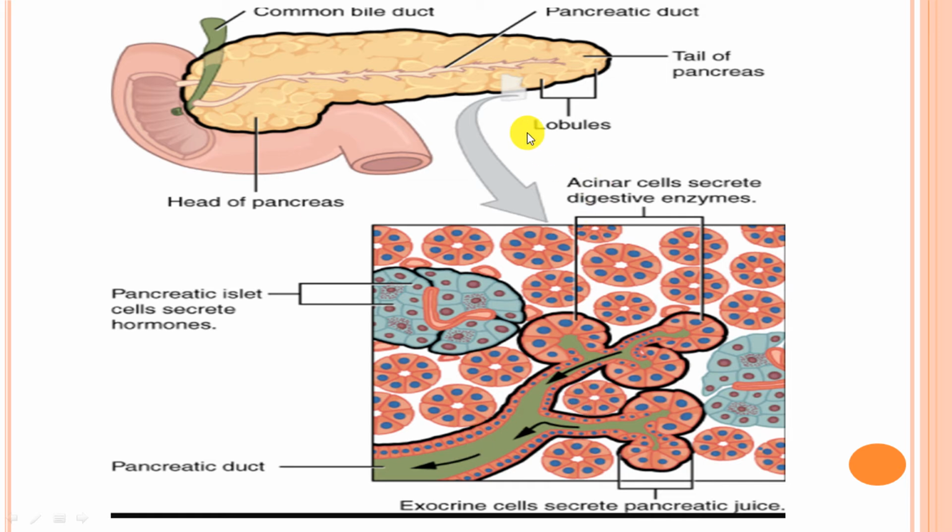Here we can see these acinar cells secrete the digestive enzymes. These acinar cells are combined together, one by one, and they have the lumen in the center, from where the enzymes or secreted juice drain from this side, and from these layers as well. Here they form the common duct coming outside, which drains the juices and forms the pancreatic duct here.